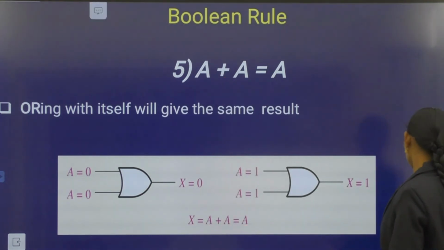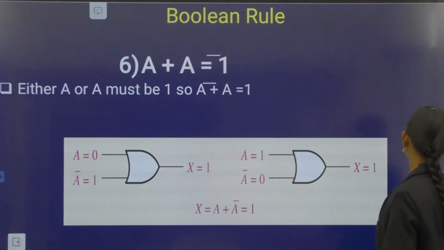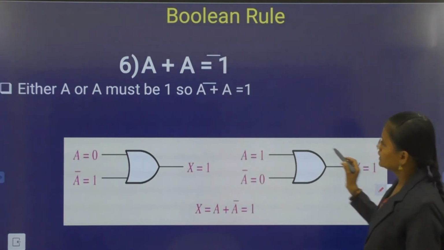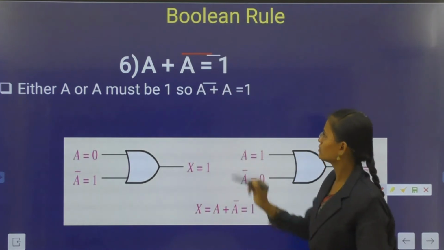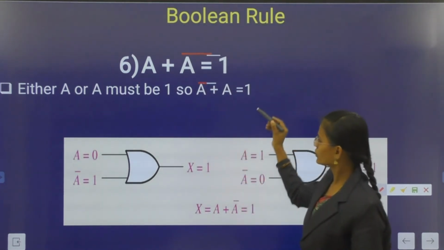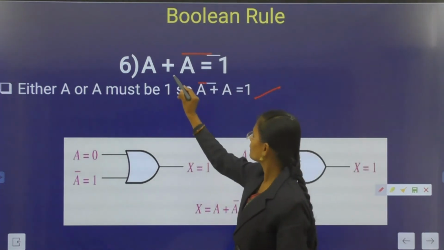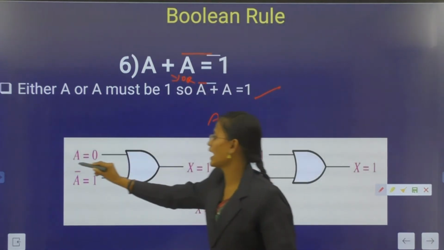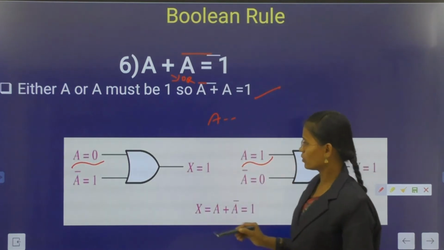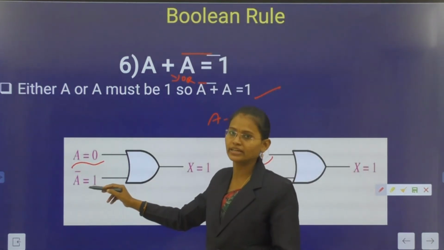And next is the sixth rule. Here A plus A bar equal to 1. How do we get the 1? Here we observe plus indicates the OR logic. Here A is essentially either 0 or 1. This is the complement.